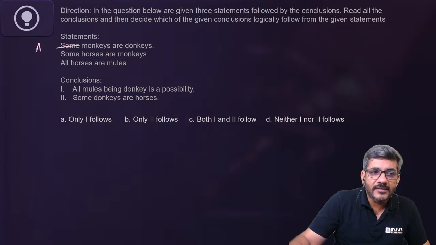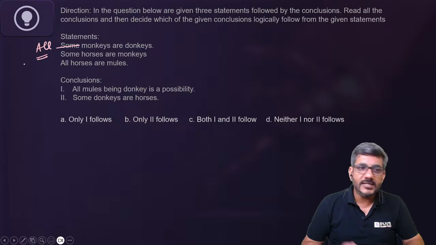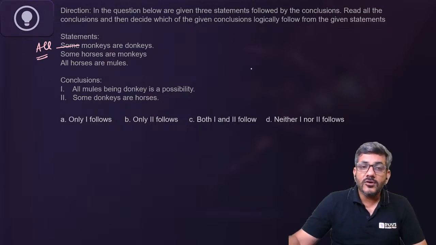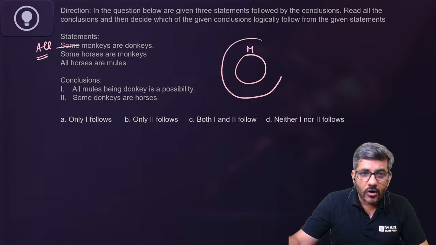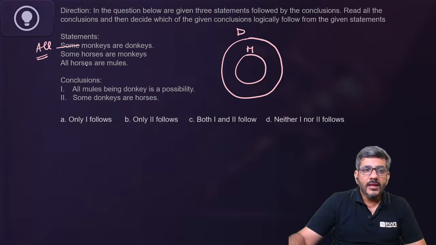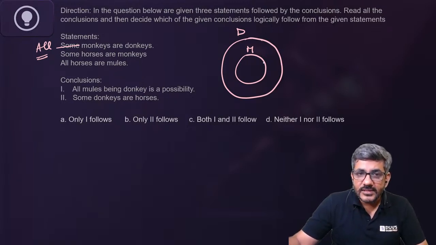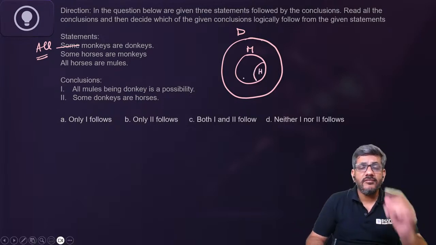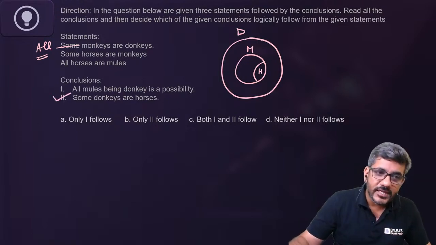As it was given on the first page, I take it as all. All monkeys are donkeys. Let's try with this now. If all monkeys are donkeys, that means these are monkeys and they all are donkeys. So this came to me here. Okay, and he says some horses are monkeys. If some horses are monkeys, that means these horses will automatically become a donkey as well. Even if one horse is a monkey, that would also become a donkey. So by that logic, even second one would follow.